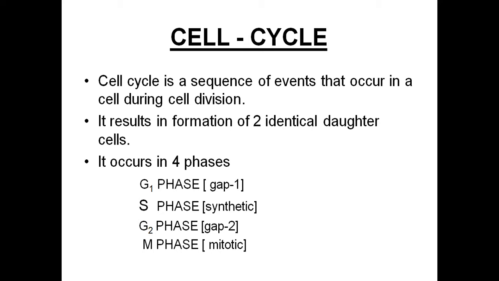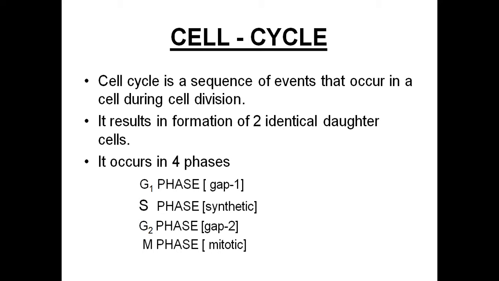So cell cycle means the sequence of events that occur in a cell during cell division. Means you all know that the cells undergo cell division. So during this process of cell division, many changes will happen. Like you know that mitotic cell division is there, meiotic cell division is there. So all the vegetative cells of the body undergo mitotic cell division.